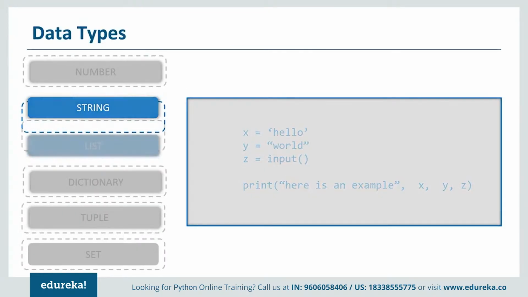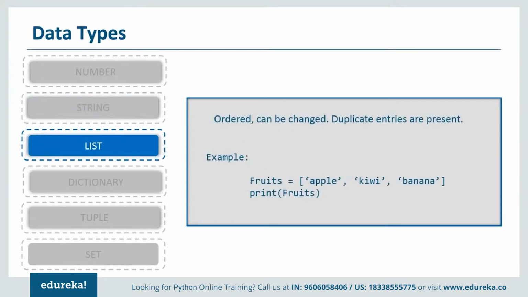Now let's quickly move on to the list data type. A list is a collection of arrays which is changeable and ordered, which means they have indexes, just like strings. So we use the square brackets to declare a list. As you can see here, I have the list named fruits, and inside the square brackets, I have the list values. Now we have to understand that we can declare different data types in the list, not just strings or not just integers. We can merge integers and strings as well, or we can also use other data types in the list. So I'm going to show you this in the Jupyter notebook.